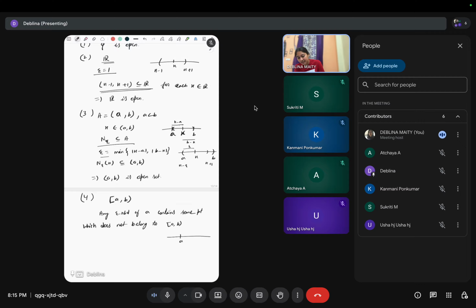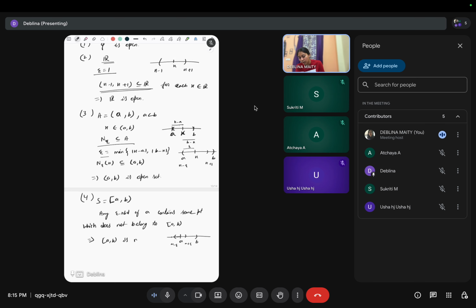Because our A is here and this is B. So if we take any epsilon neighborhood, this will be A minus epsilon, this is A plus epsilon. So the points on the left hand side of this A do not belong to the set S, right? So that is why this set is not open, right?